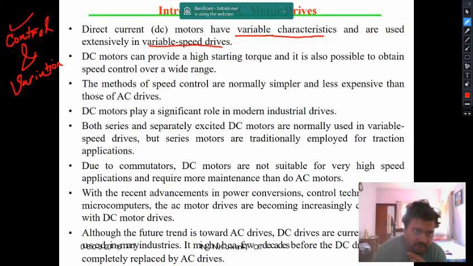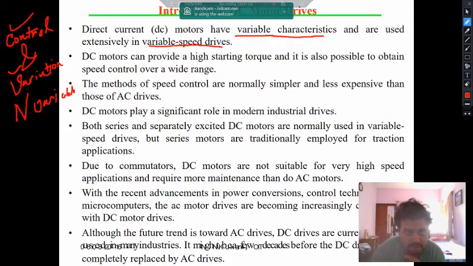So these are the two very important requirements, which are the guiding factors in how you will be operating your drives. One is the controllability and another is the variability. So variable speed drives means your speed, that is N, will be variable. So they have variable characteristics and are extensively used for variable speed drives.